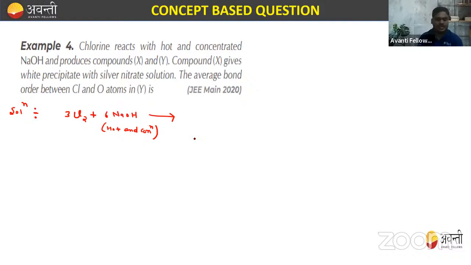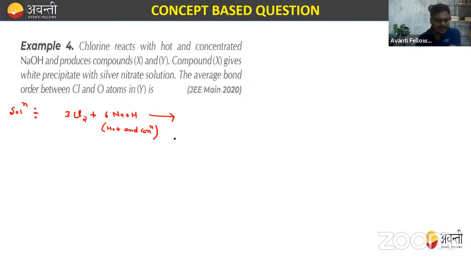Whenever Cl2 reacts with NaOH, what will you get? We learn this thing in P block also, and this type of questions you are going to solve in the P block elements, right? You may not have studied P block yet, so the reaction may seem a little difficult. But once you read P block, then you will be able to write this reaction, right?